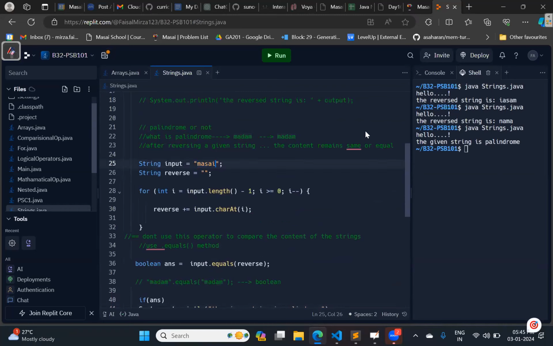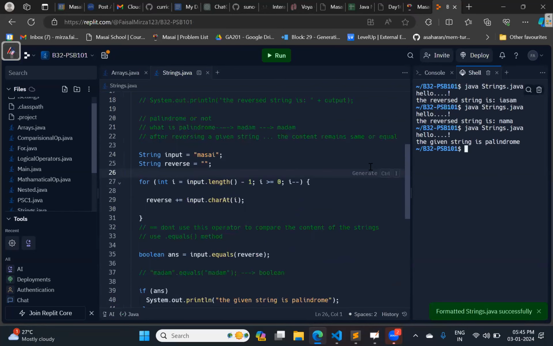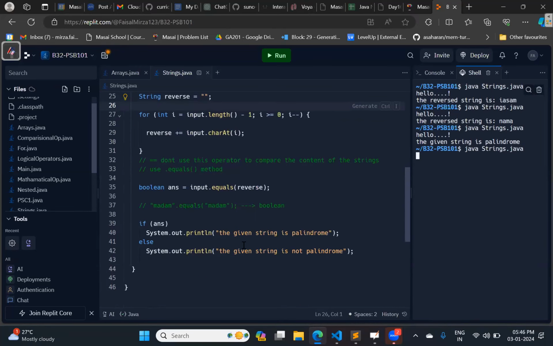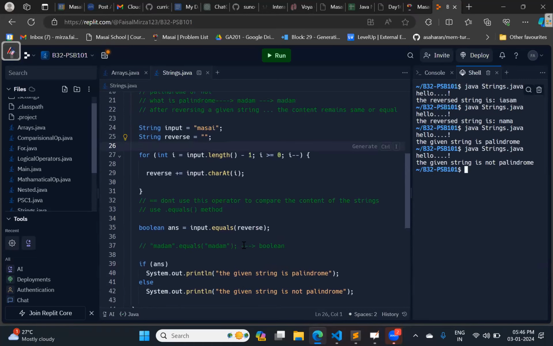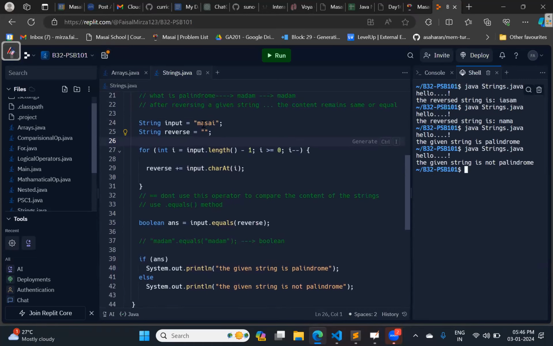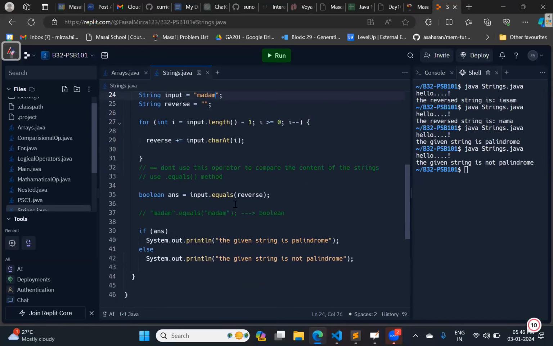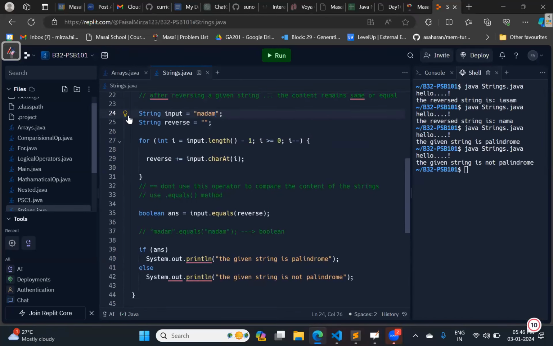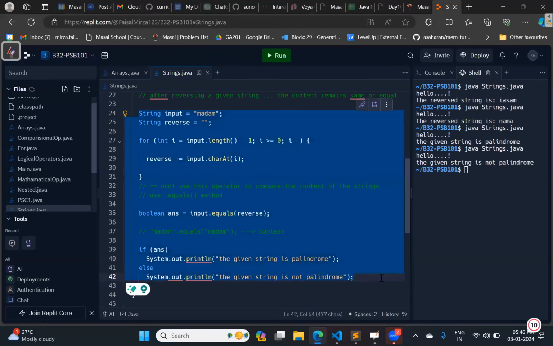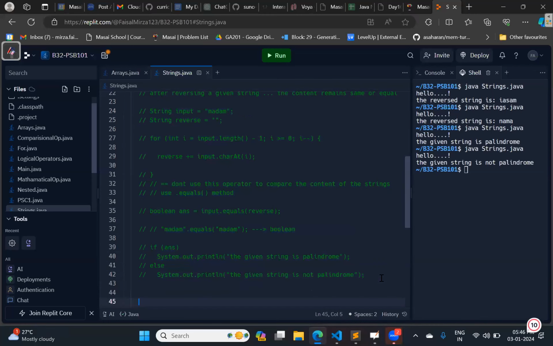Let us give the input string as Masai. Save it as well and run it again. So definitely the else condition will execute. Getting it? How is it working? Is it clear? Please confirm. Okay.